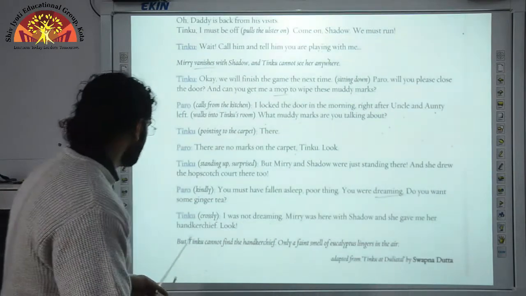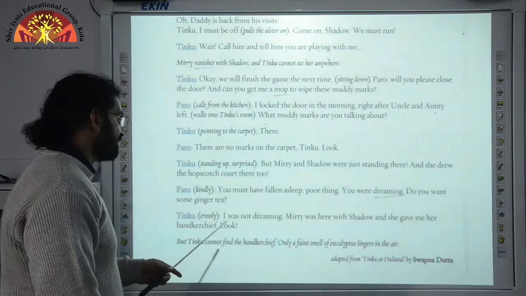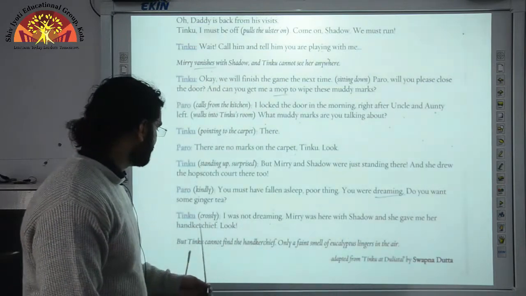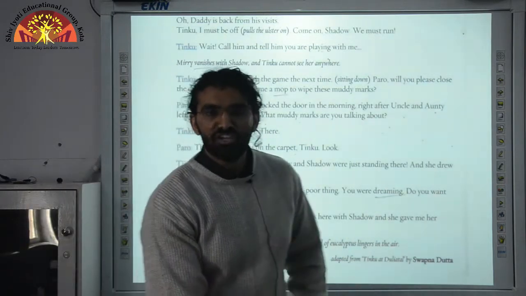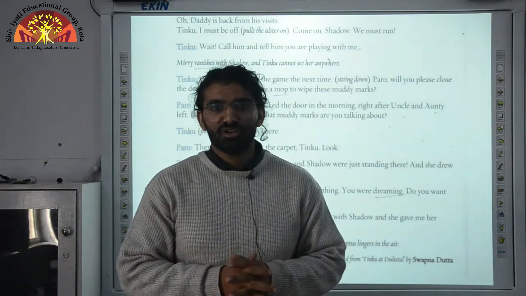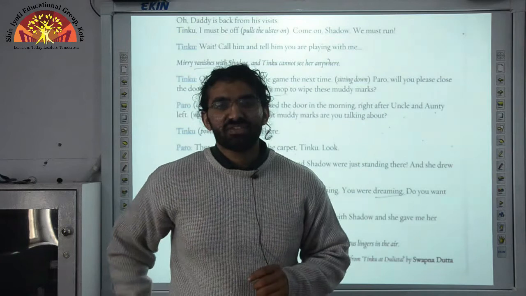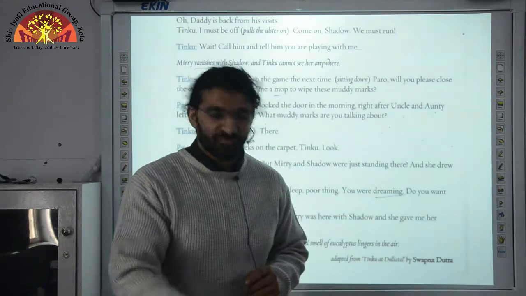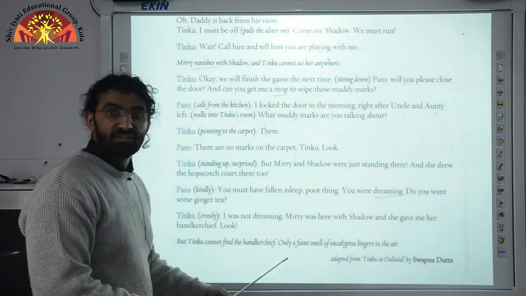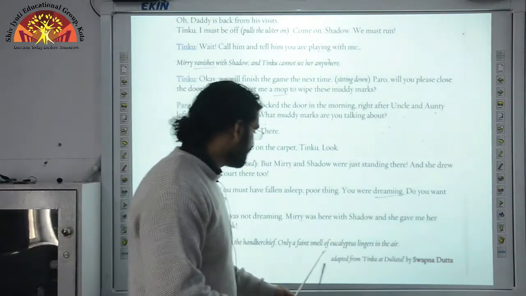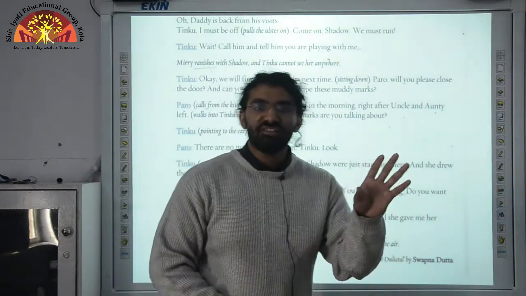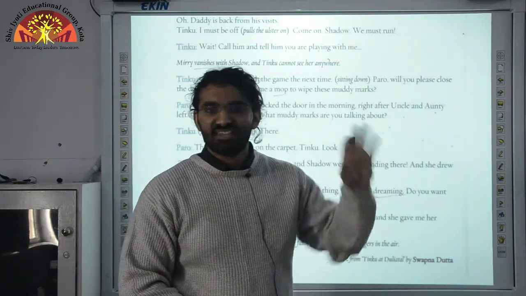Tinku says crossly, "I was not dreaming. Mary was here with Shadow and she gave me her handkerchief. Look, I was not dreaming. Mary was here with her dog, and I'll show you the handkerchief she gave me. See, look." But there was no handkerchief there. Tinku cannot find the handkerchief. Only a faint smell of eucalyptus lingers in the air.